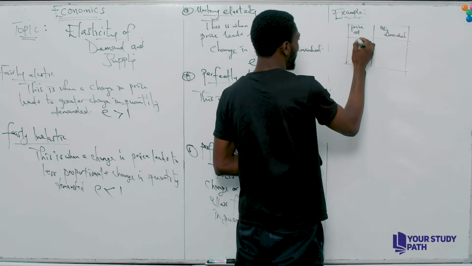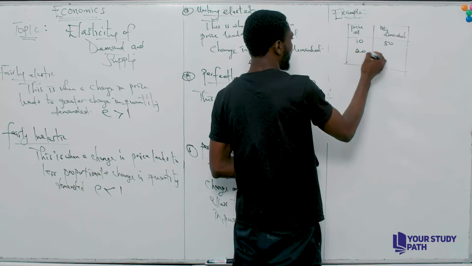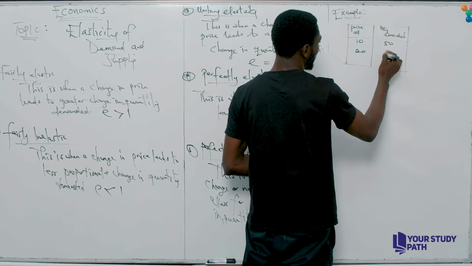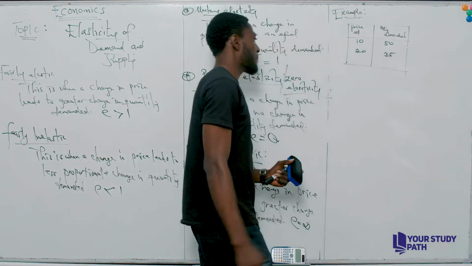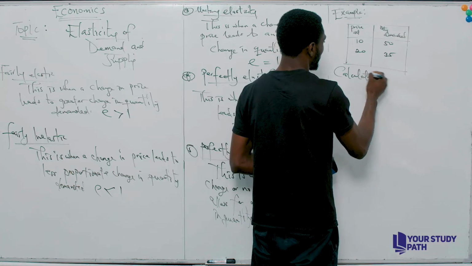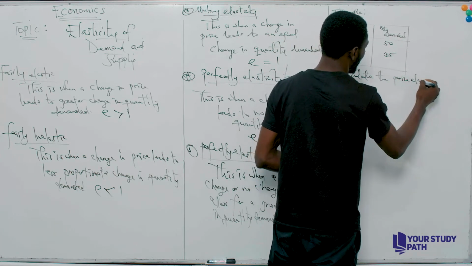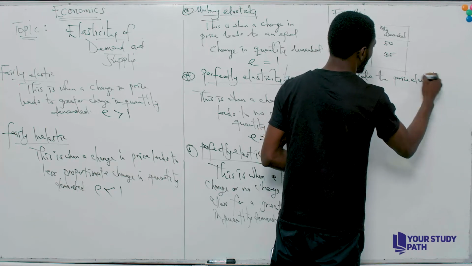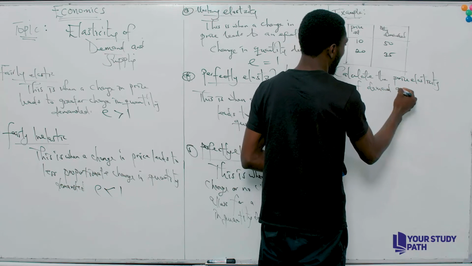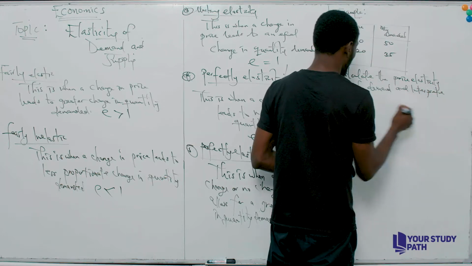We have a price of 10 naira, quantity demanded is 50. Price of 20 naira, quantity demanded is 35. And we've been asked to calculate the price elasticity of demand and interpret your answer.